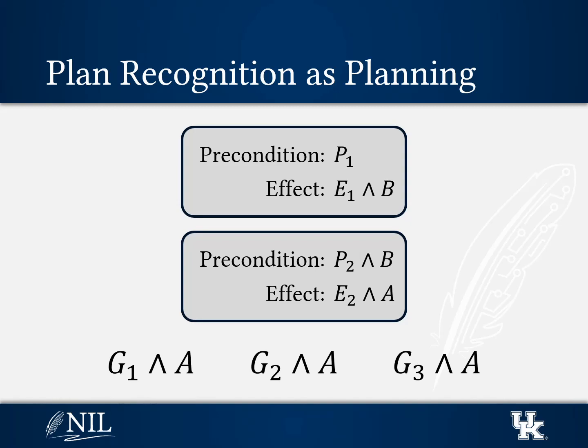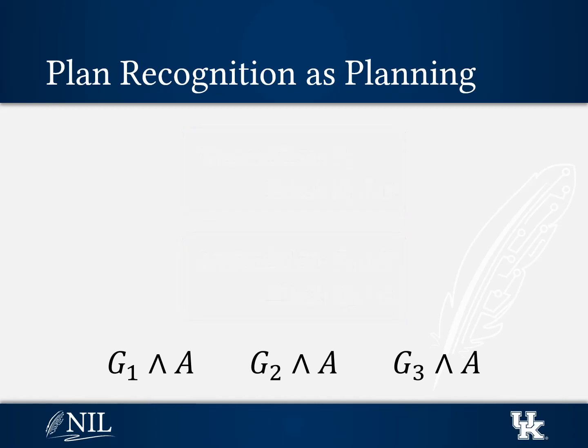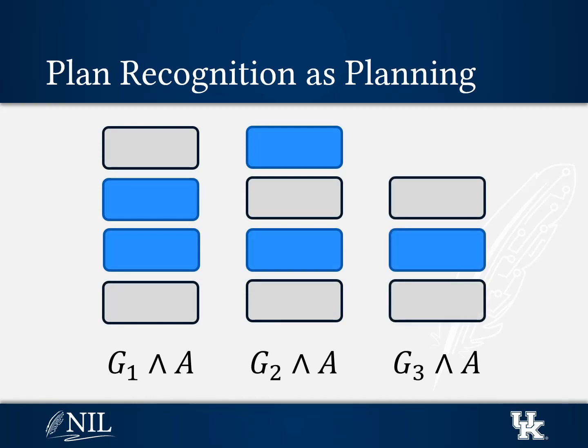In this new version of the problem, it is impossible to achieve the goal without taking all of the observed actions. To decide which of the candidate goals the agent is most likely trying to achieve, we run the planner for each of these 3 modified problems. Remember that the observed actions have to occur, and the planner will fill in any other actions needed to achieve that goal. The intuition behind the PRP framework is that the easier it is to build a plan that contains all of the observed actions, the more likely that goal is to be the agent's true goal.